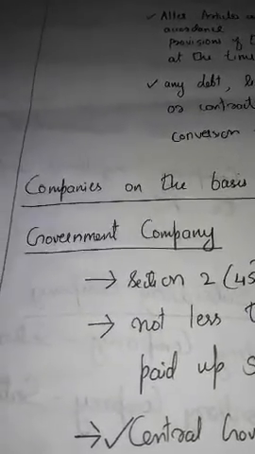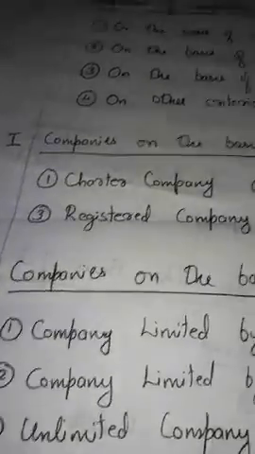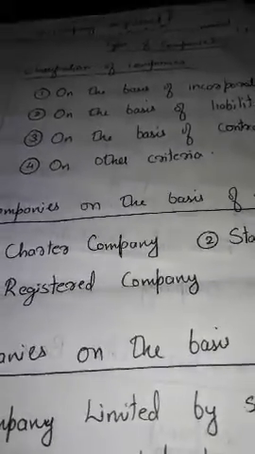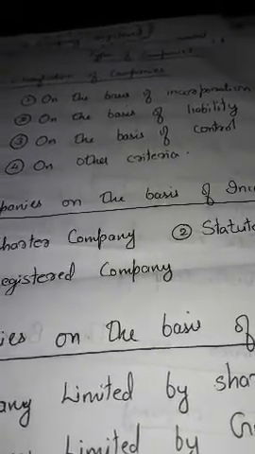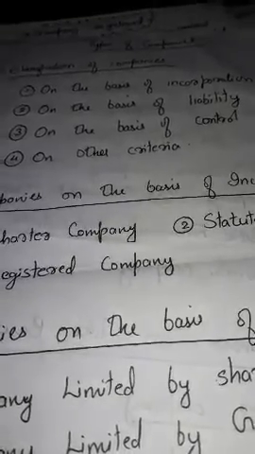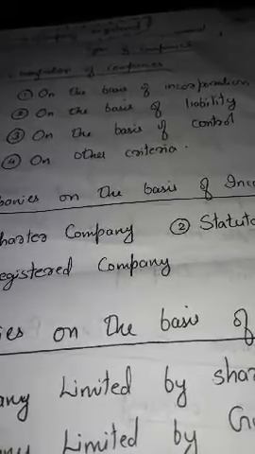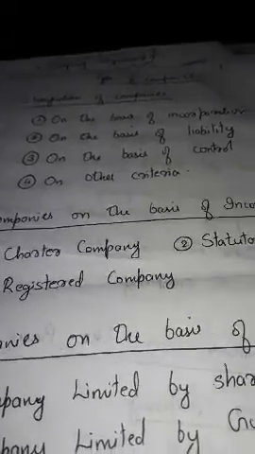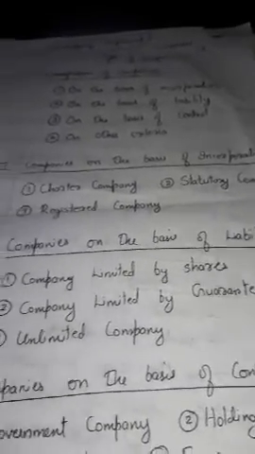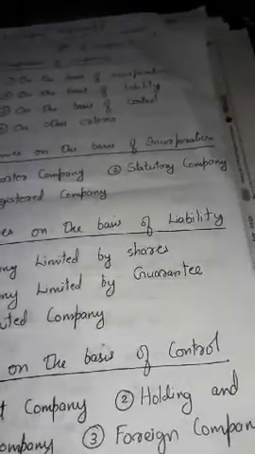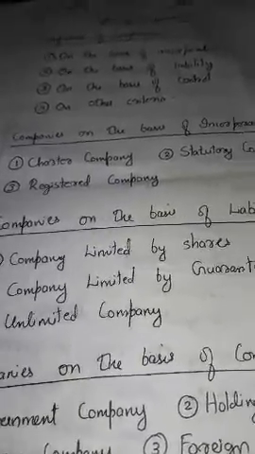We have been discussing companies and the classification of companies, the types of companies. We classified companies on the basis of incorporation, on the basis of liability, on the basis of control, and on other criteria. So far we have discussed, in the previous session, classification on the basis of incorporation and liability. On the basis of incorporation they are chartered company, statutory company, registered company, and on the basis of liability, company limited by shares, company limited by guarantee, and unlimited company.